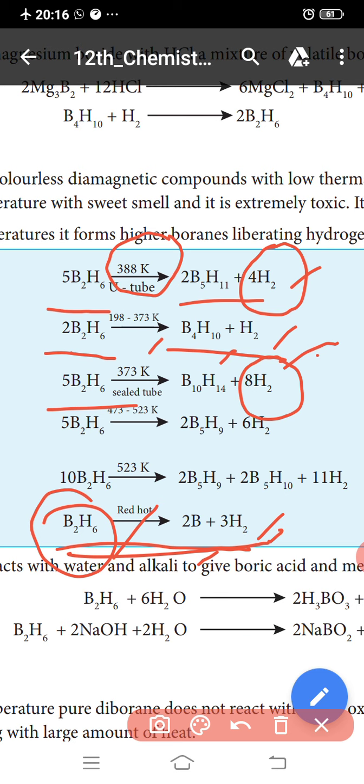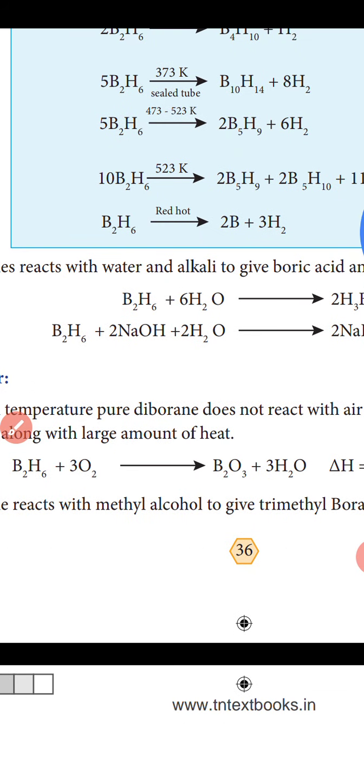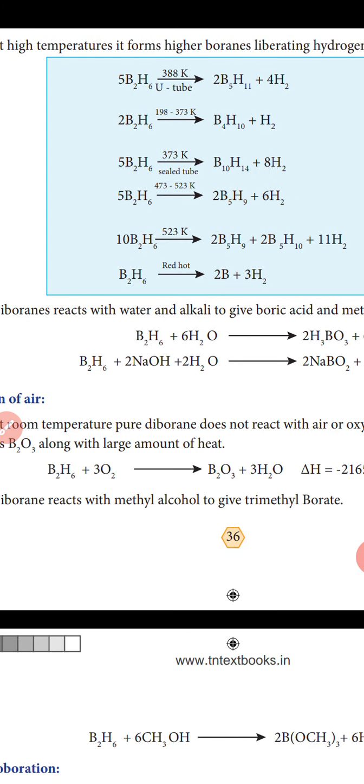So diborane reacts with water and alkali to give boric acid. Diborane reacts with water to give boric acid and metaborate. This is the boric acid, this is the metaborate. Okay, and the next one, the action of air.